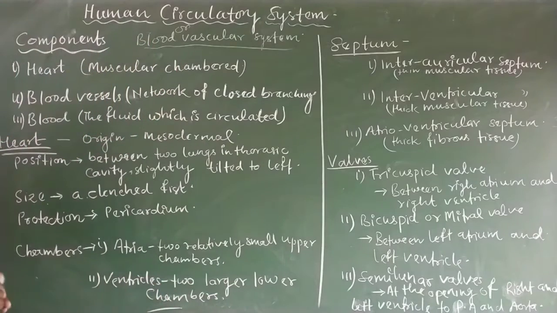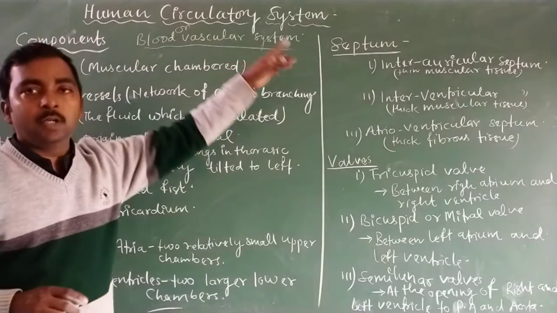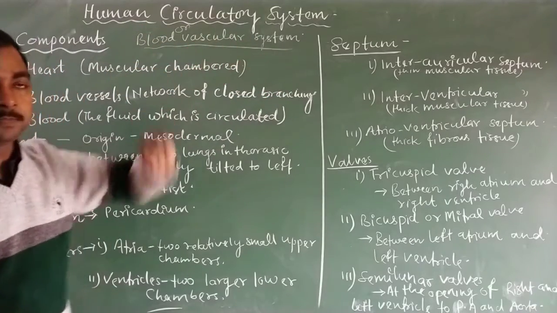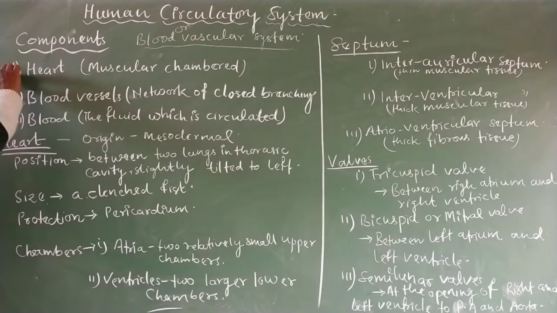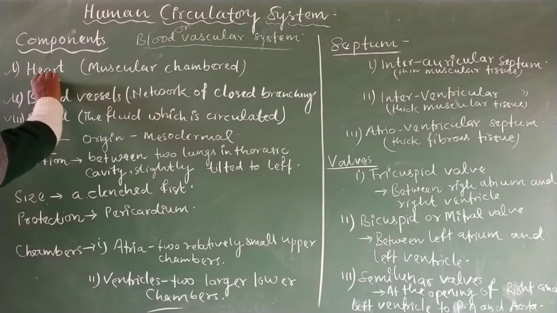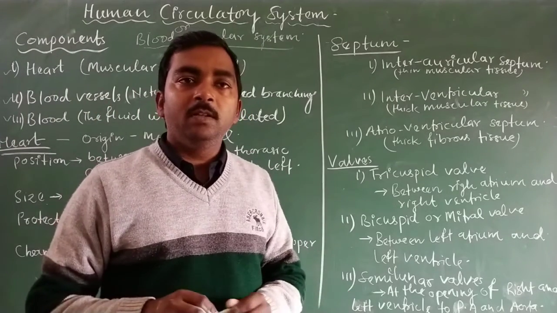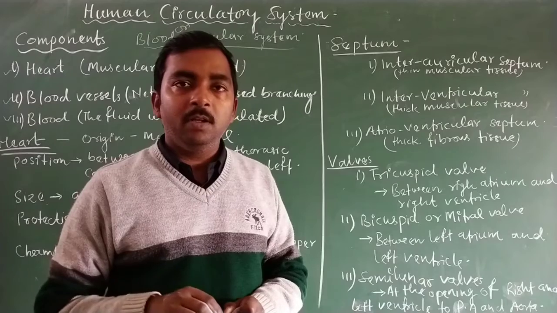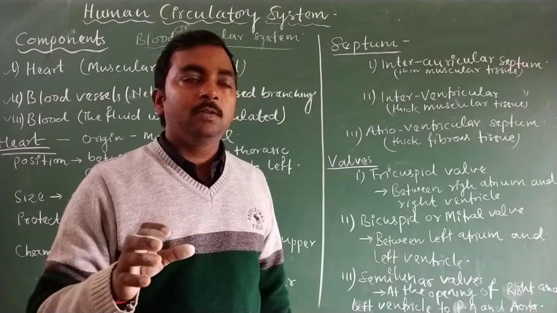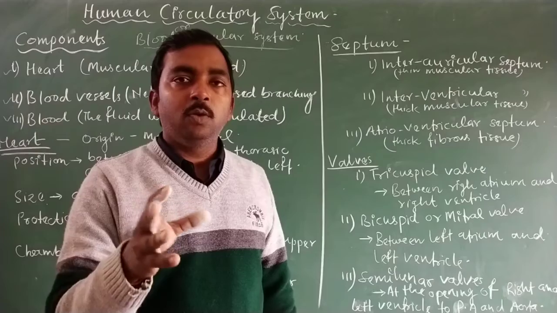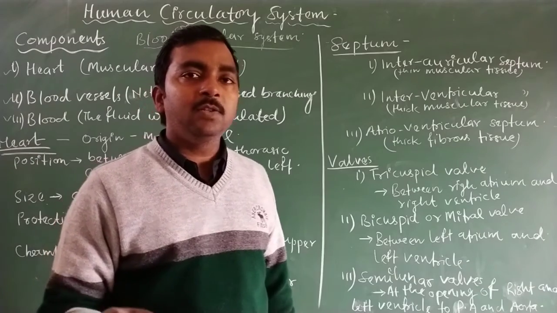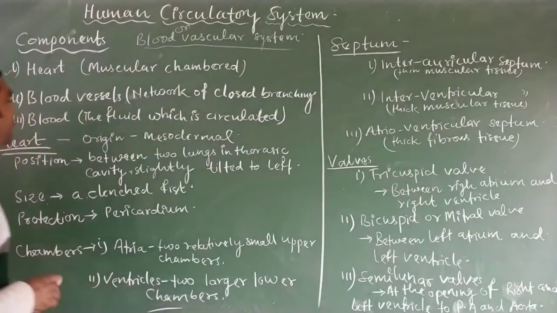So we will discuss some basic information about this system along with the first component, that is the heart. First, let us know about the different components of the human circulatory system. There are three components. The first component is the heart, a muscular chambered structure in our body that is the pumping organ for the circulatory system.